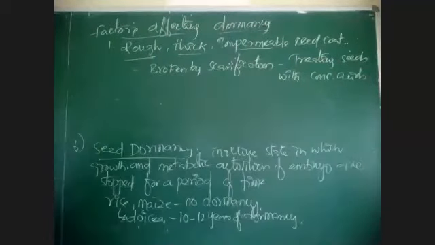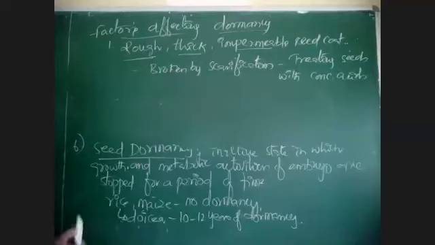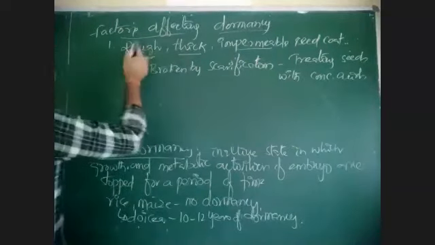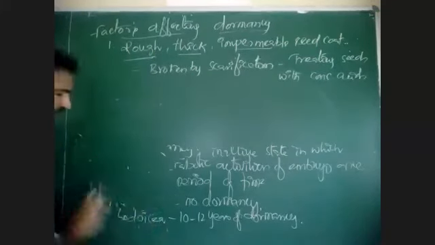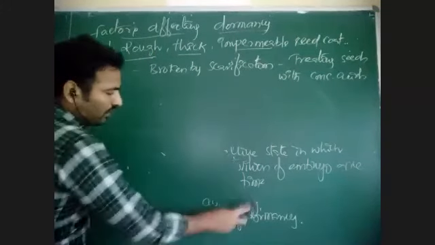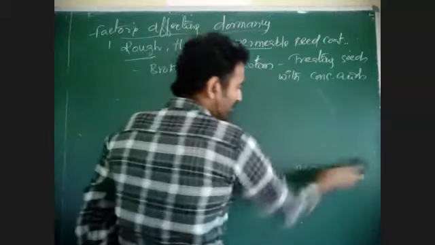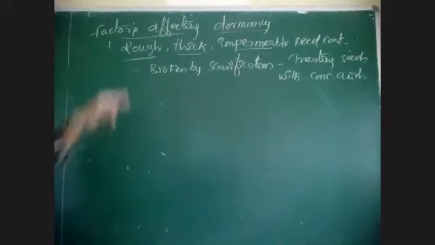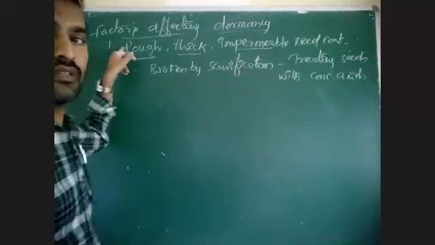If seeds are treated with concentrated acids, then the seed coat will become thin or smooth. If the seed coat becomes thin or smooth or permeable, then water will enter the seed and the seed will germinate.